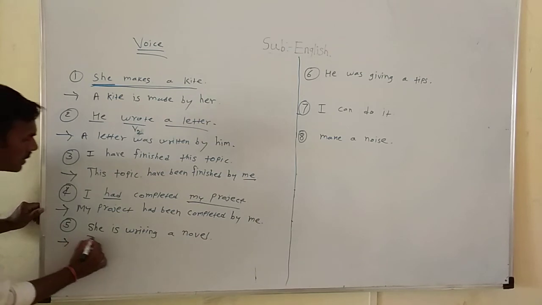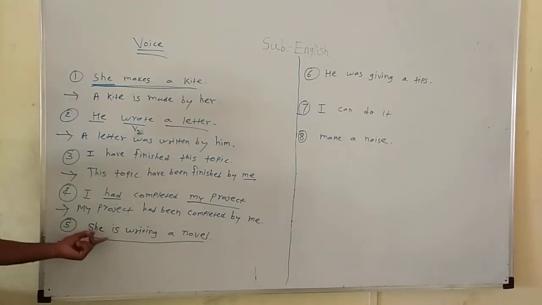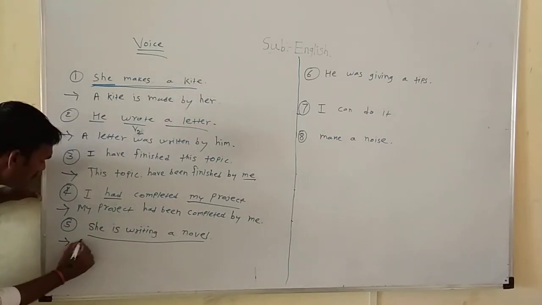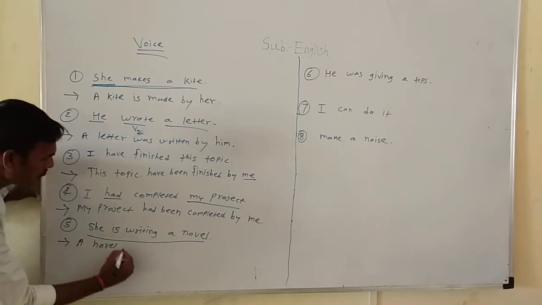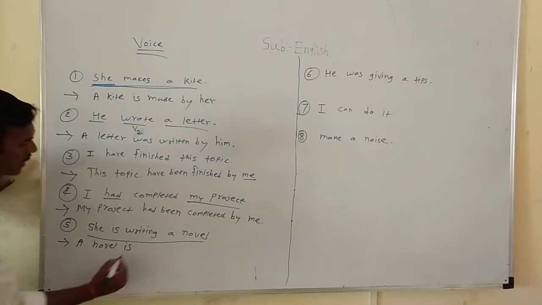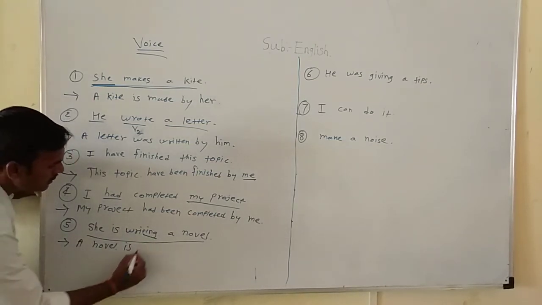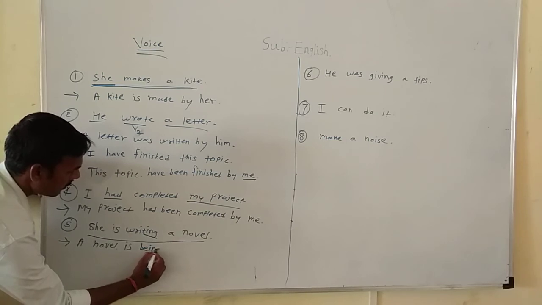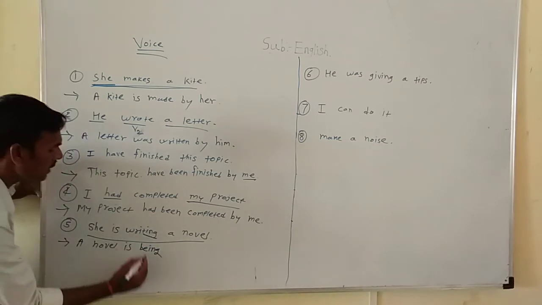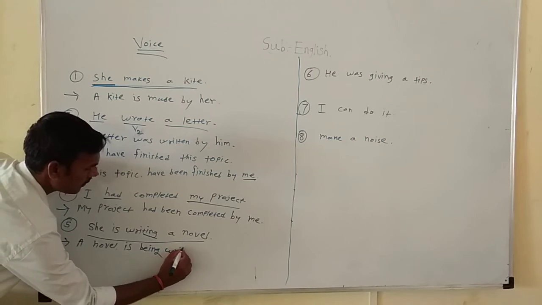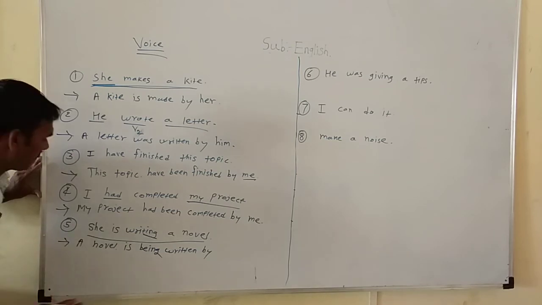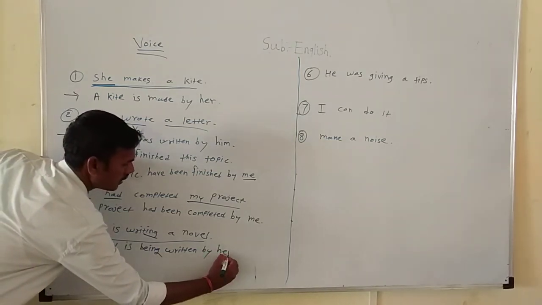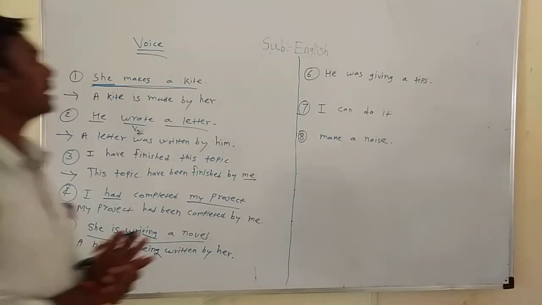Then the sentence is in present continuous tense, because there is is and verb-ing, writing. Let's take the object, a novel. According to the object we use is. Then, eliminating ing, we use being. A novel is being, then V3 of write, written, by, and the objective case of the given pronoun, her. This is the correct passive voice of the given sentence.